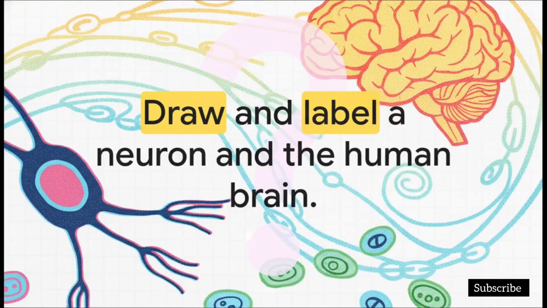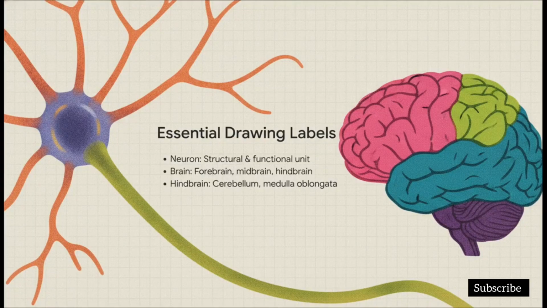Let's shift our focus strictly to that animal toolkit for a second, specifically how our own bodies process information so rapidly. When we need a fast reaction, this is the system that steps up to the plate. This brings us to questions 2 and 3, which ask you to draw and label a neuron and the human brain. Now, I know, drawing questions can definitely cause a little exam anxiety, but seriously, don't sweat it. You do not need to be an artist to score full marks here. Knowing exactly what labels the examiners are hunting for is, honestly, more than half the battle. So, here are the essential labels you absolutely must include.